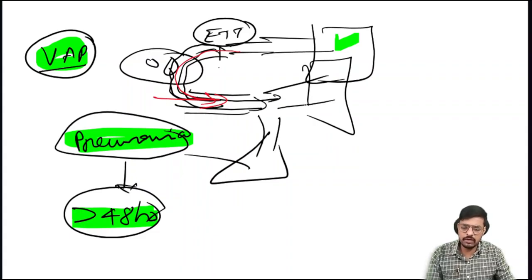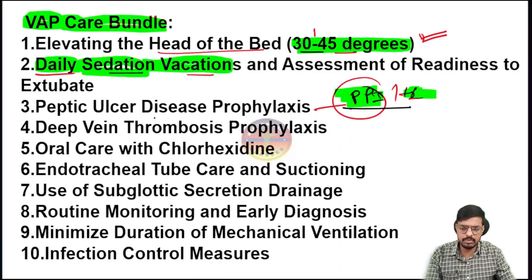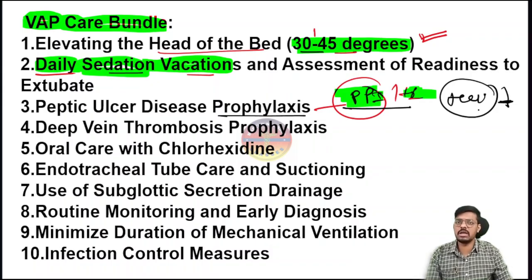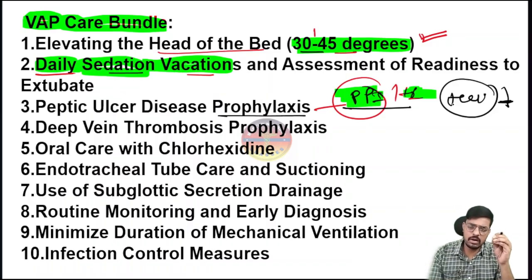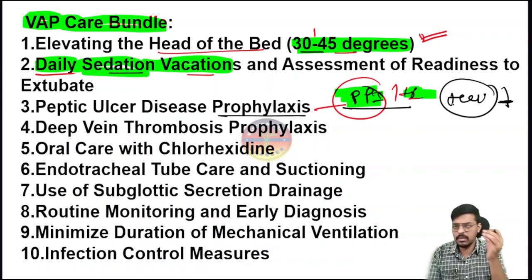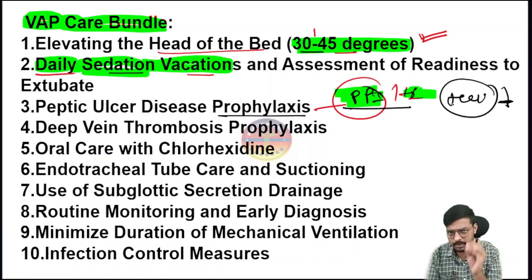If I am giving this peptic ulcer disease prophylaxis, it means the HCl secretion will be less. The HCl secretion will be less means it decreases the risk of aspiration. But many of you have the wrong concept that peptic ulcer disease prophylaxis in the VAP care bundle is given to prevent peptic ulcers. No, it is given to prevent aspiration. This is the main, very important point. Secondarily, it can be used for the prevention of peptic ulcer. But the primary purpose of giving this prophylaxis is to reduce HCl production and to reduce the risk of aspiration. Most important.